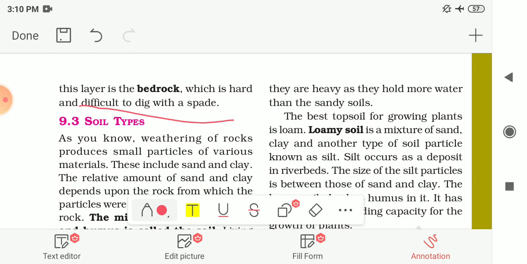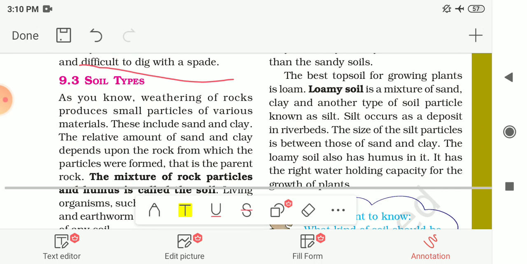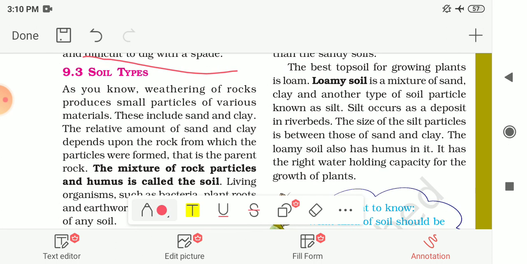Now let me see the different types of soil. As you know, weathering of rocks produces small particles of various materials like sand and clay. The relative amount of sand and clay depends upon the type of the rock from which the particles were formed, which is also known as the parent rock.